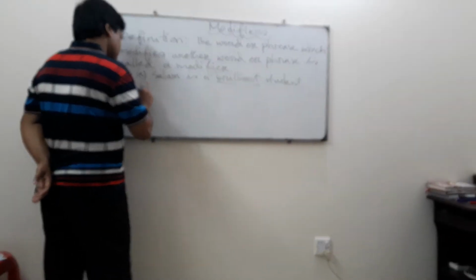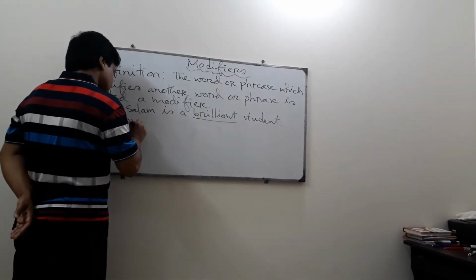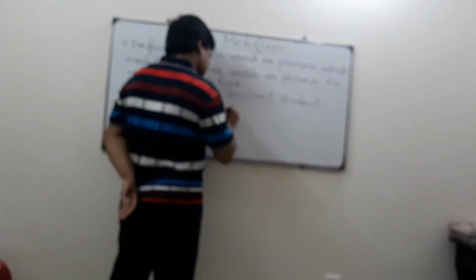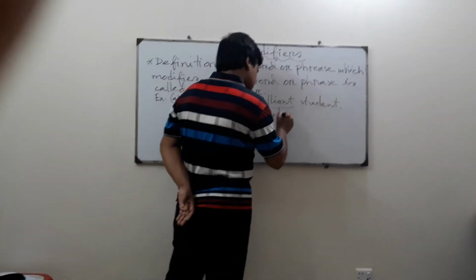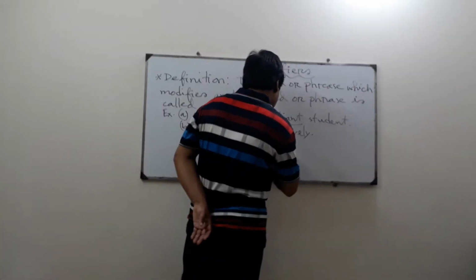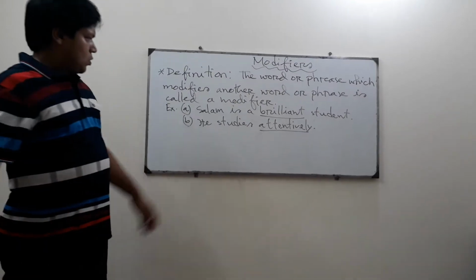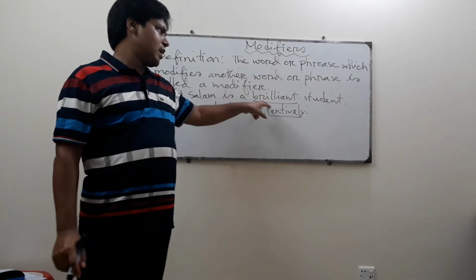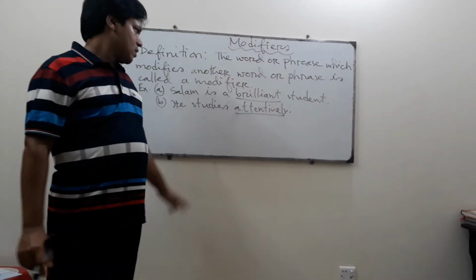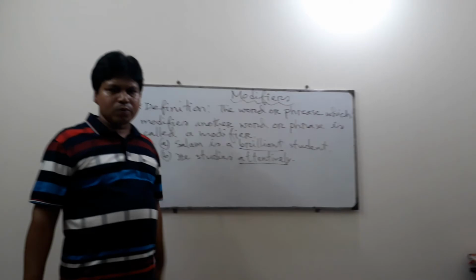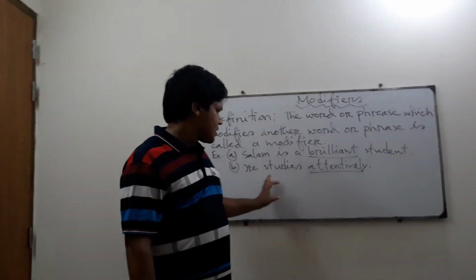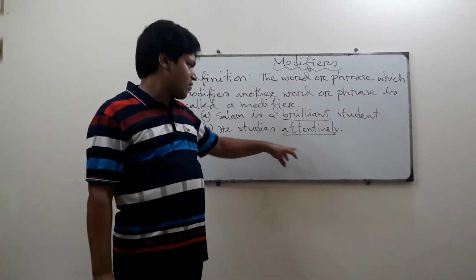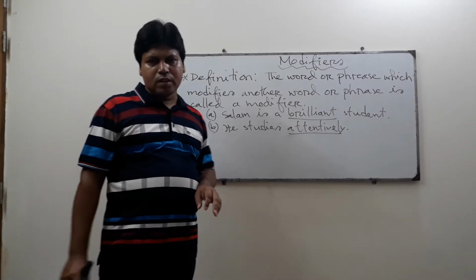And he studies attentively. Okay, we have given two examples. Salam is a brilliant student. Here the word brilliant has modified the word student. And he studies attentively. Here the word attentively has modified the word studies.